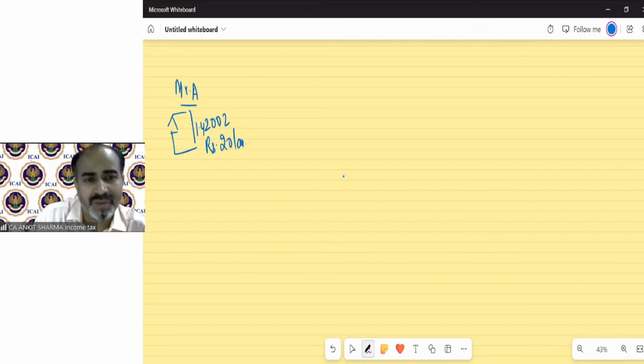This house has been gifted by him to his son on 10th August 2015.